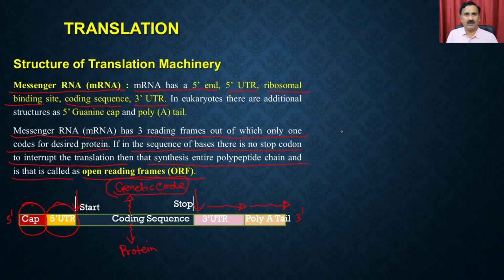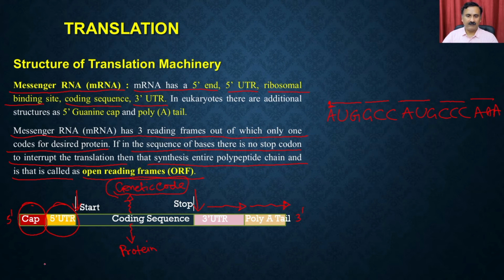For example, if you have a coding sequence like AUG, GCG, AUG, CCC, AAA, okay? Now, this coding sequence can be interpreted in the 3 reading frames. For reading frame number 1, you can start from the first nucleotide, and you can have this reading frame like this. So this is reading frame number 1.